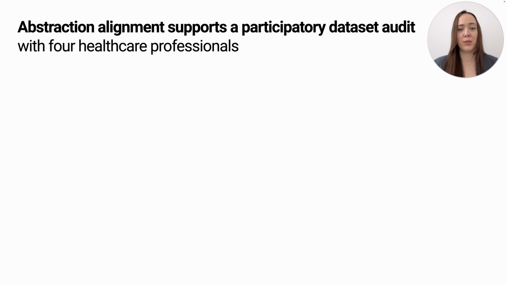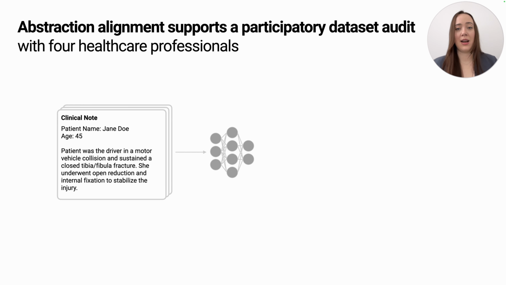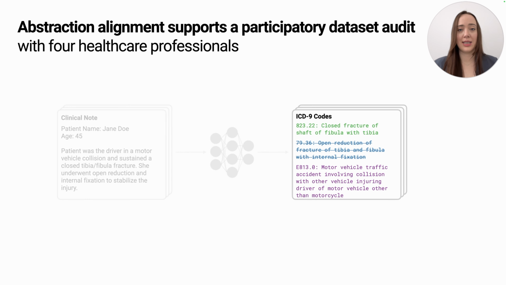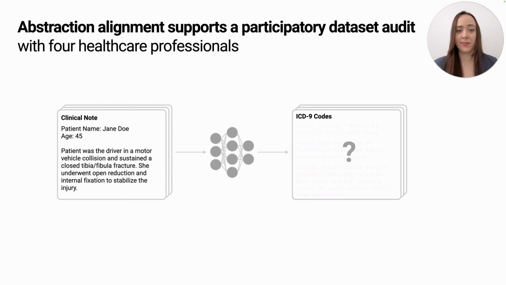A common application for machine learning in healthcare is to do something called medical coding, where, given a clinical note, the model outputs a set of ICD codes that describe diseases the patient had and diseases they received. Accurately applying these ICD codes is important for epidemiology and insurance billing, but even human-applied codes are often inaccurate due to issues with coder inexperience and, at times, intentional miscoding to increase insurance payout. Since models will learn to apply codes based on the dataset, they could perpetuate these issues in deployment.